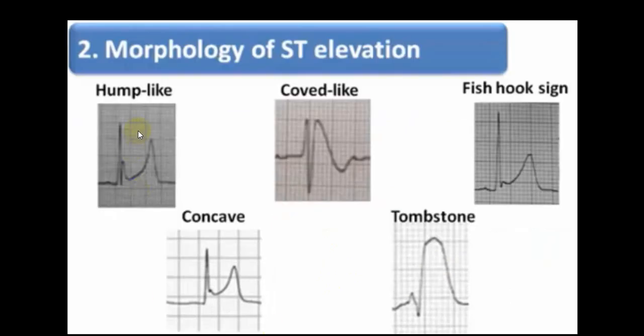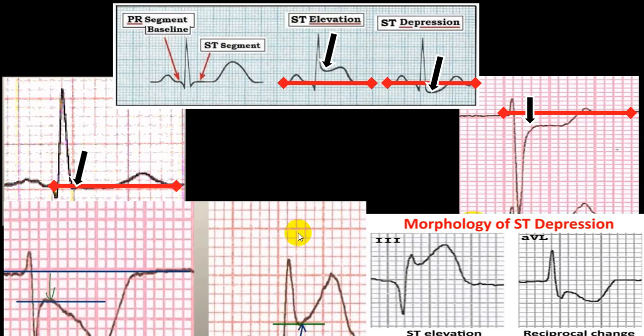So hump-like Osborn waves, concave with J wave, are more in favor of benign early repolarization syndrome. Fish-hook sign, again you can see a notch, that will be early repolarization or pericarditis; tombstone, classical acute MI; and curved, as in Brugada.